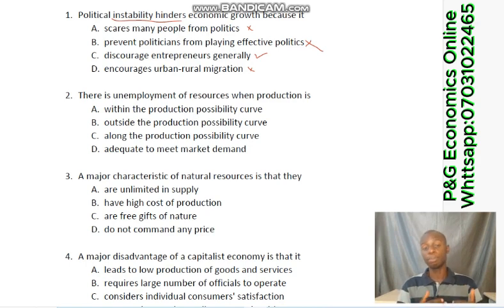If it's inside the PPC curve, it shows that resources are not well utilized, or there's a wastage of resources, or unemployment of resources, as the case may be. Whereas on the PPC curve shows the effective utilization of resources, and outside is an unattainable point. So the correct answer would be inside the PPC curve, which is option A, within the production possibility curve.